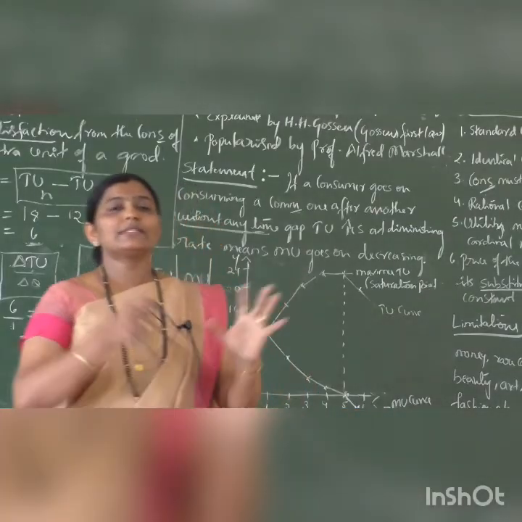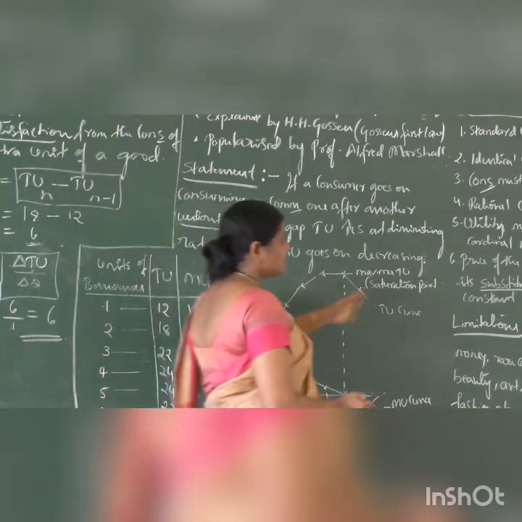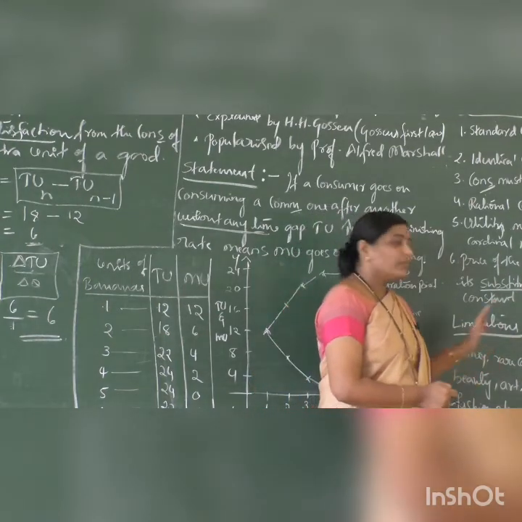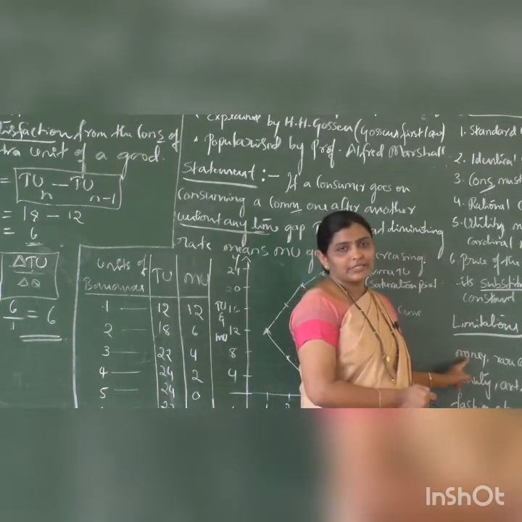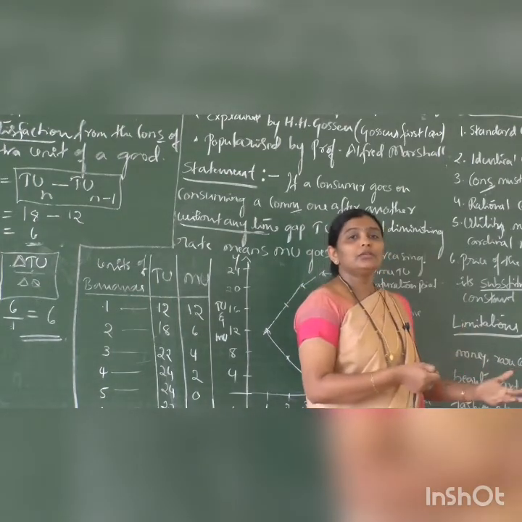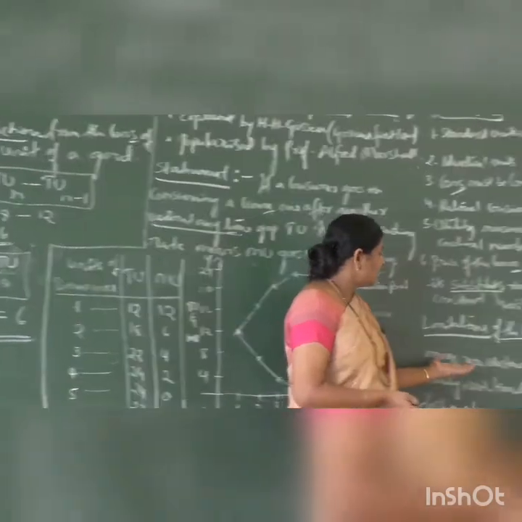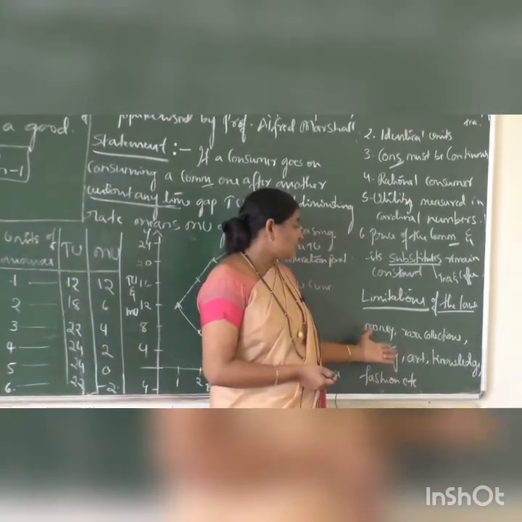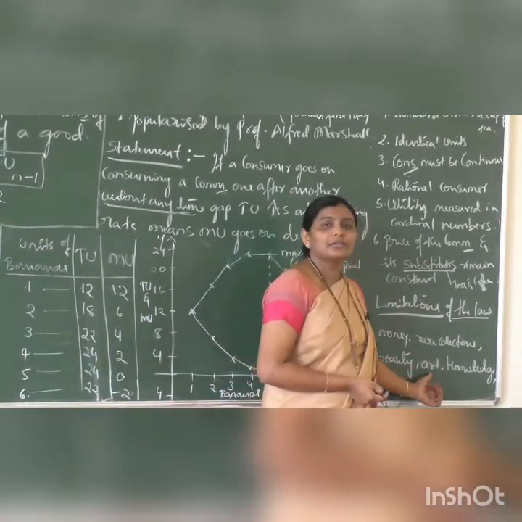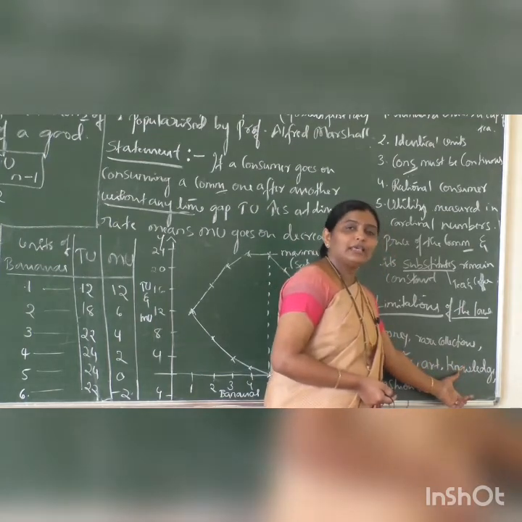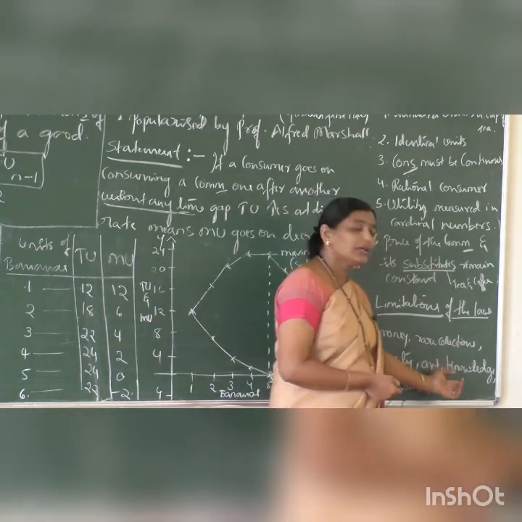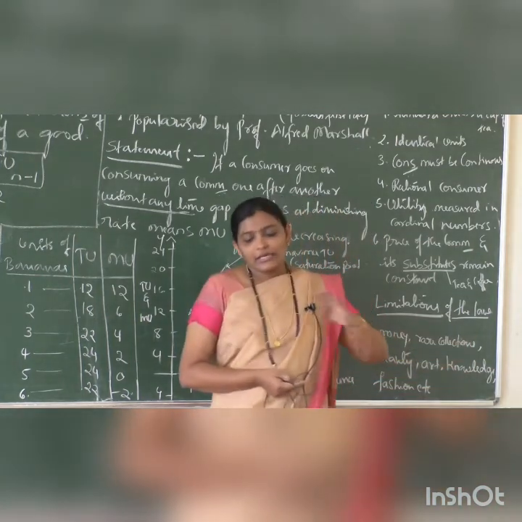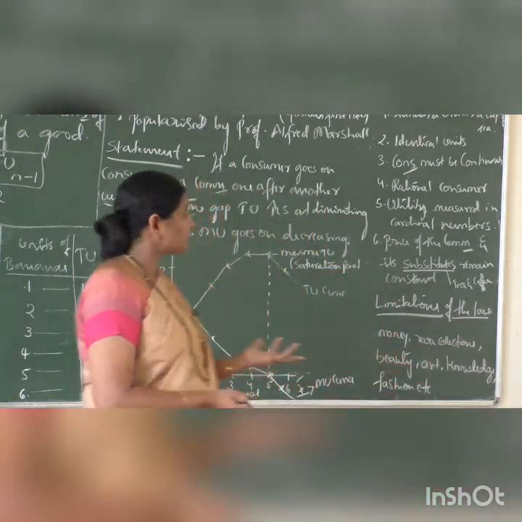This law has universal acceptability, but this is not free from limitations. In all the cases, we can't apply this law. So where? With regard to money. If a person earns more and more money, utility or satisfaction increases. Rare collections, beauty. If beauty increases, then the utility or satisfaction increases. Art or knowledge. If we gain more and more knowledge, then the utility or satisfaction increases. With regard to passion also, utility does not decrease but increases.